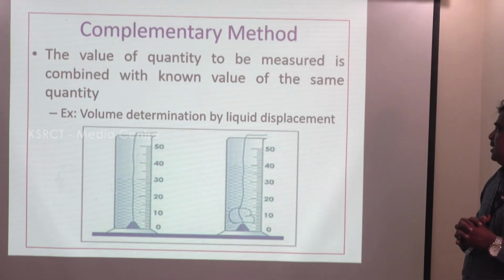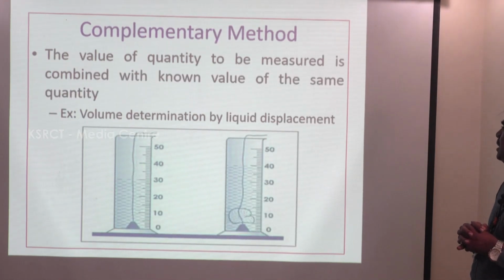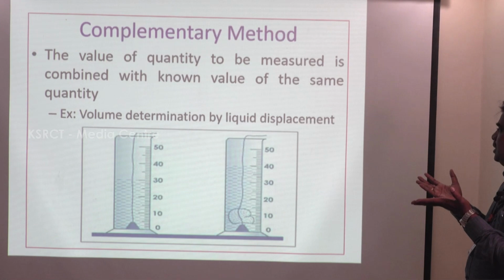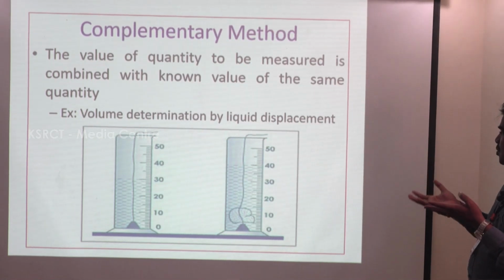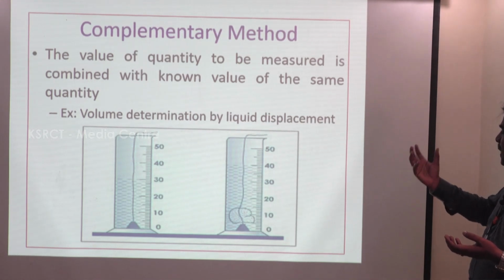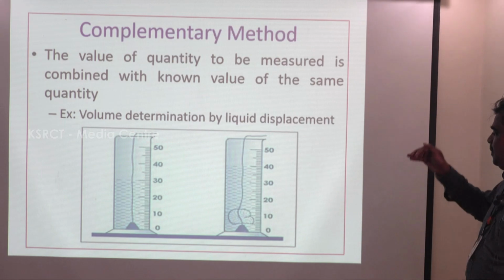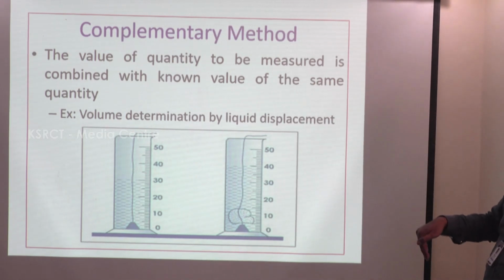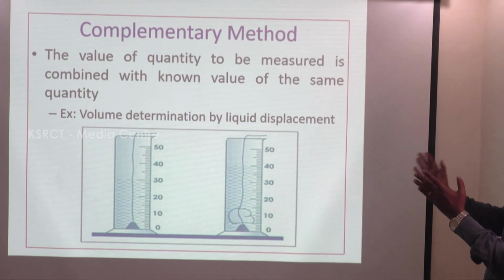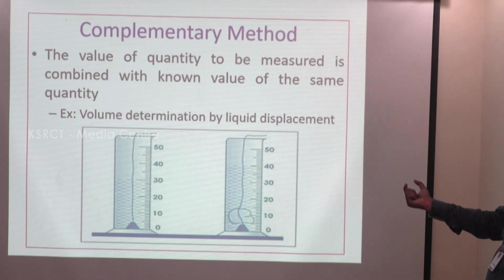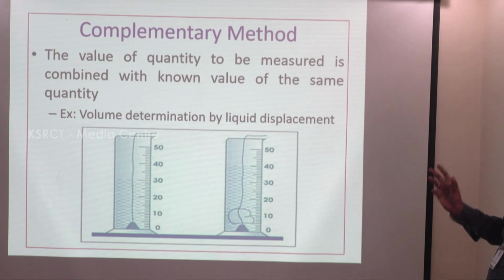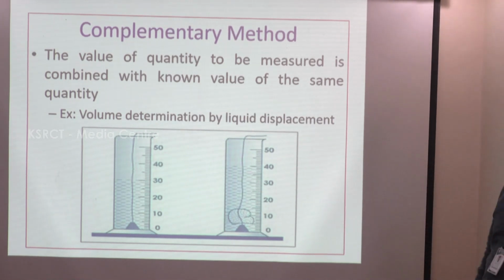And then the complementary method. The value of the quantity to be measured is compared to a known value of the same quantity. For example, volumetric tubes using liquid displacement. There are two bottles with different sets of readings, and both are filled with water. When some weight is dipped into the water, the value changes. So compare the volume between the two tubes. That is called the liquid displacement method, used to calculate the volume by comparing with the known value.